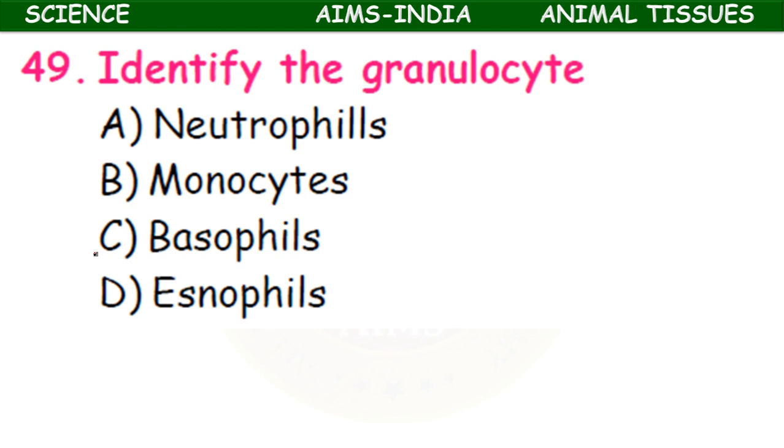Identify the granulocyte. Multi-correct type answer. This is 4 marks. Identify the granulocyte: neutrophils, monocytes, basophils, eosinophils. Okay. WBC are of 2 types. What are they? Agranulocytes and granulocytes. The granulocytes, based on the staining, are divided into eosinophils, basophils, neutrophils.